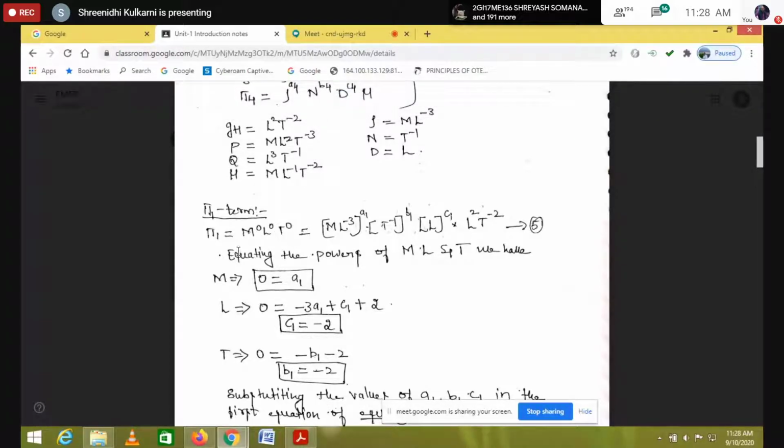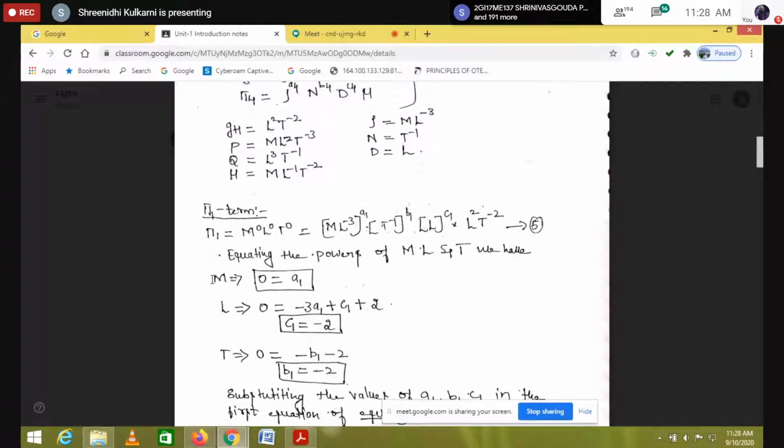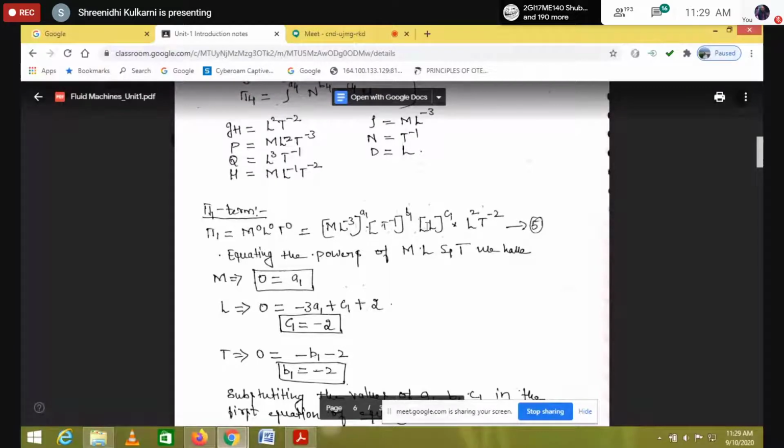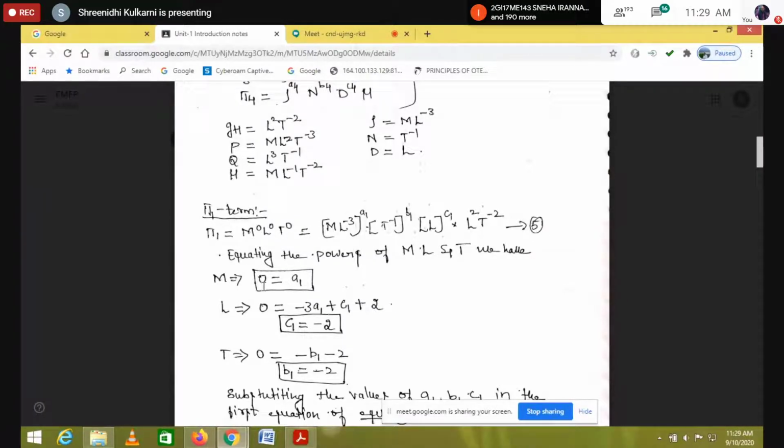First I am going to consider M. Go along with me, I will go slowly, and you can solve along with me. First I will equate the power for M, both left hand side as well as right hand side. In the left hand side, what is the power? We have 0. Next, I will come to the right hand side.